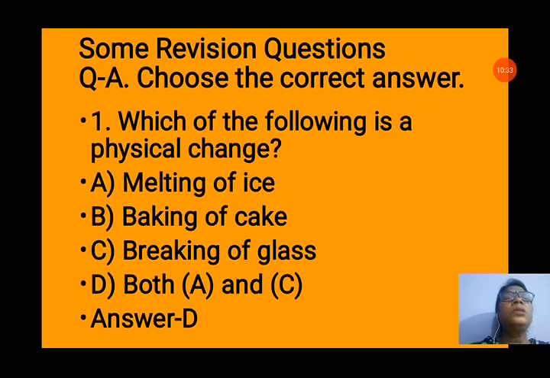Answer is D, because melting of ice does not change the property of water in ice and water. And C is breaking of glass. That means breaking of glass is a physical change because no property of glass changes when it breaks.